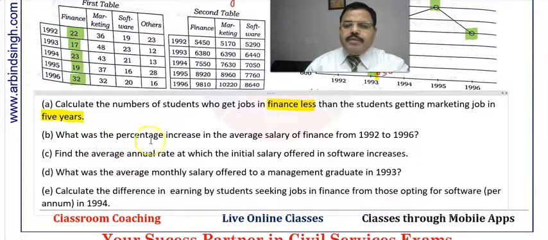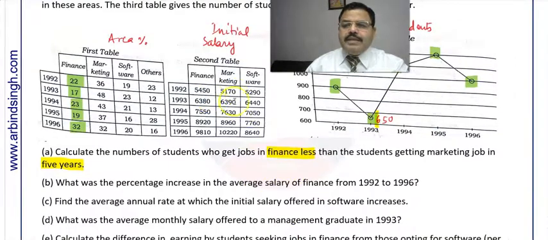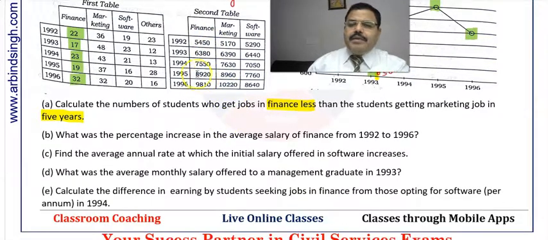Second part: what was the percentage increase in average salary in finance from 1992 to 1996? What was the percentage increase in average salary of finance from 1992 to 1996? So the salary table is the second one right now, and in finance 5450. So we can make a table in which first the year can be written, then finance, then increase.